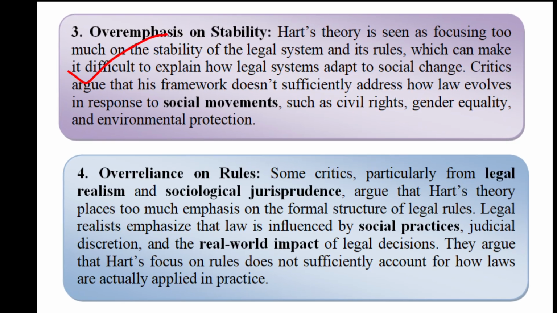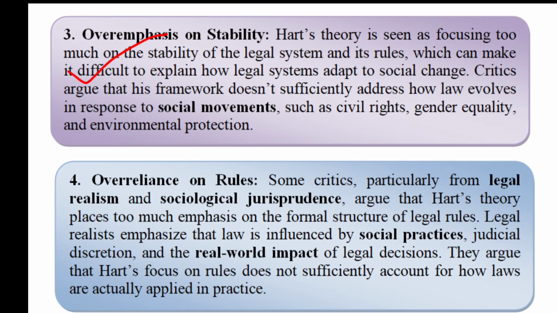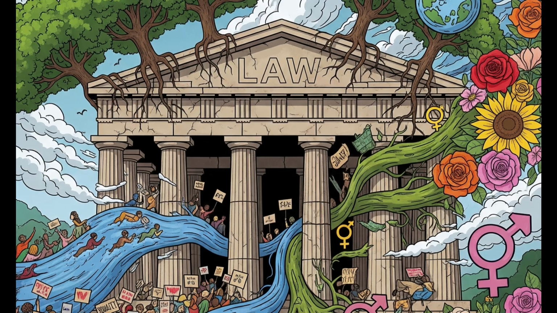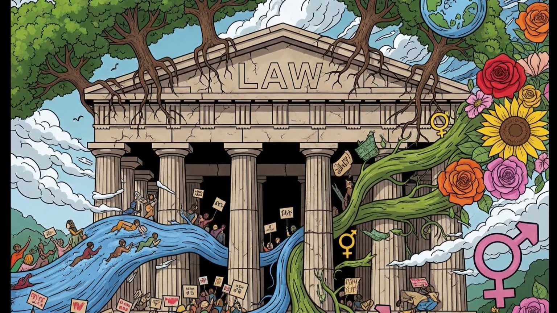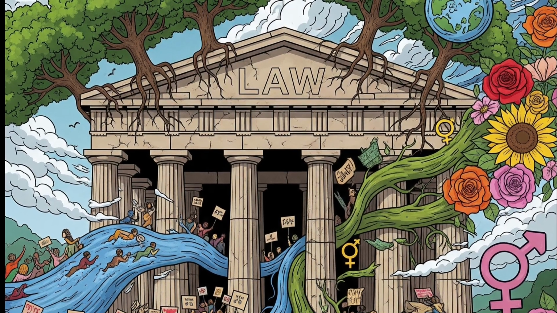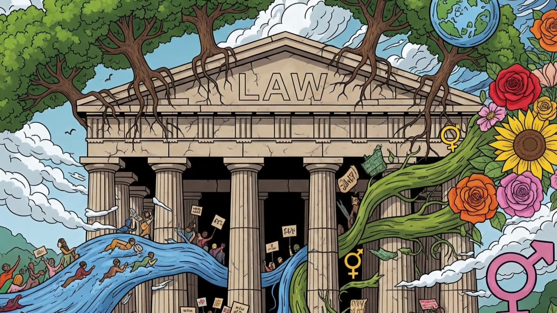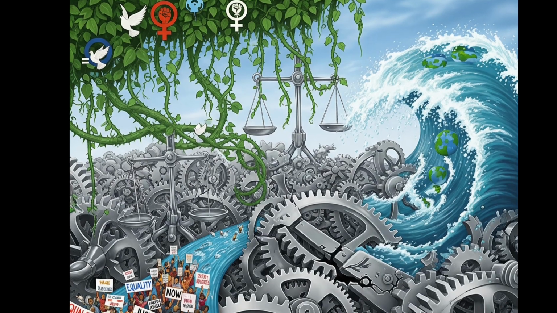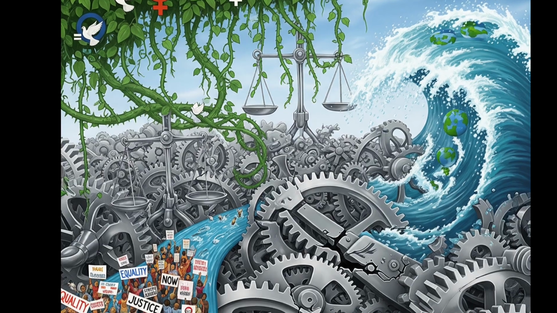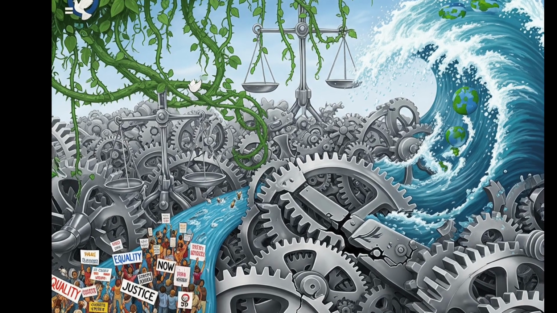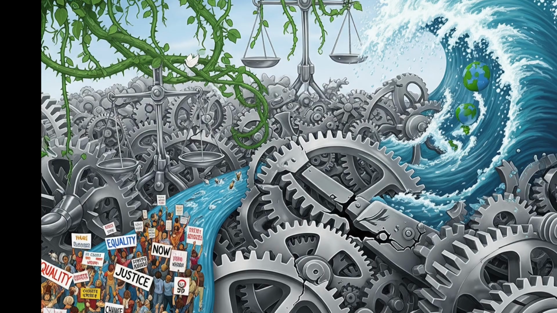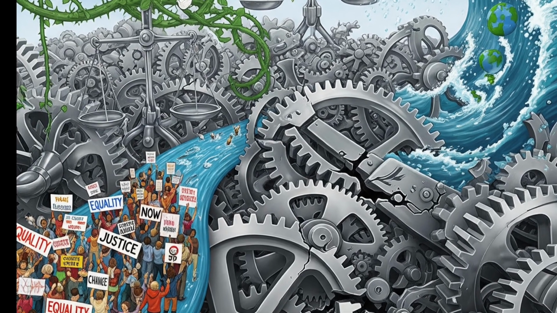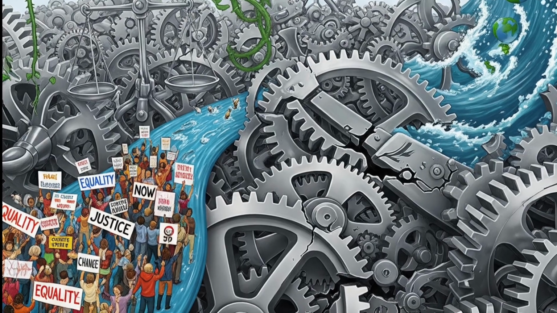Number 3, overemphasis on stability. Hart's theory is seen as focusing too much on the stability of the legal system and its rules, which can make it difficult to explain how legal systems adjust with social change. Critics argue that his framework doesn't fully address how law evolves in response to social movements such as civil rights, gender equality, and environmental protection. While Hart's system allows for change through secondary rules, critics suggest that it doesn't fully account for the dynamic, evolving nature of law in the face of societal transformations.